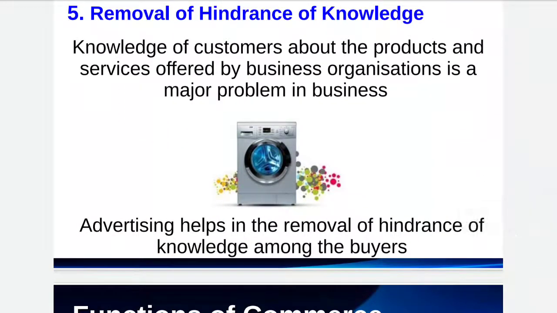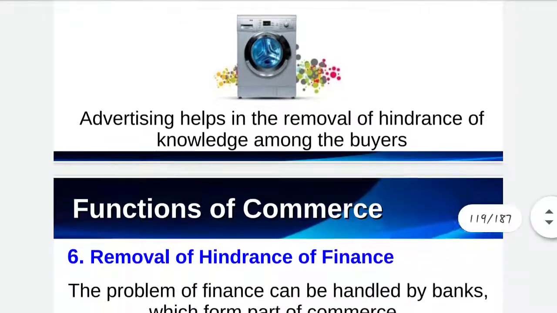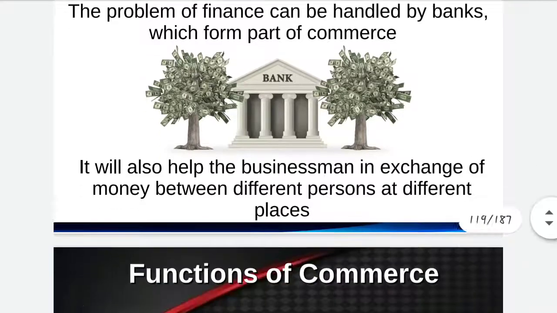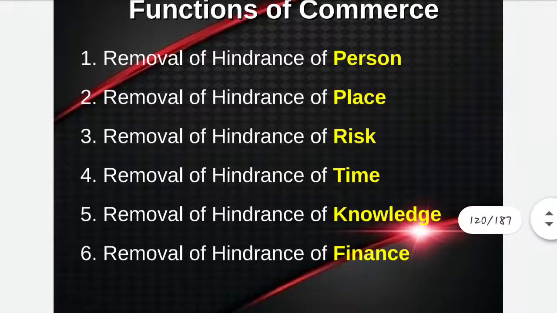Then hindrance of knowledge. The knowledge about availability of goods in the market is a hindrance which can be removed by way of advertisement. So advertising helps the removal of hindrance of knowledge. Then hindrance of finance, or money, can be removed with the help of banking. So these were the functions: person, place, risk, time, knowledge and finance.